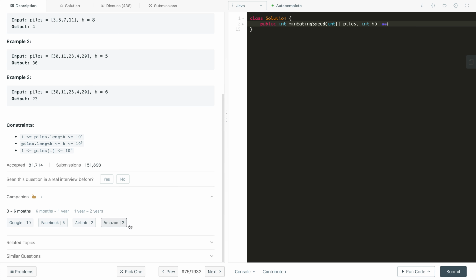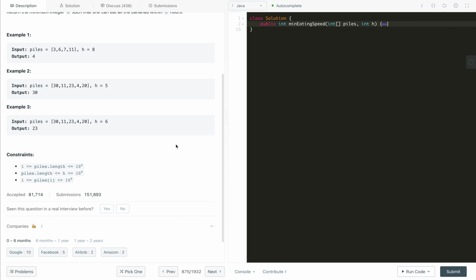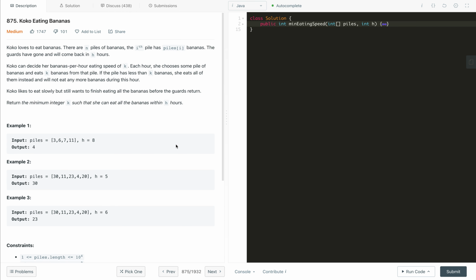Eating bananas. So let me show you why this problem is very important. If you go into the company's tag, you can see in the last 6 months itself Google asked 10 times and Facebook 5 times. So now you can imagine how important. If you are targeting these companies, you must prepare this kind of problem.